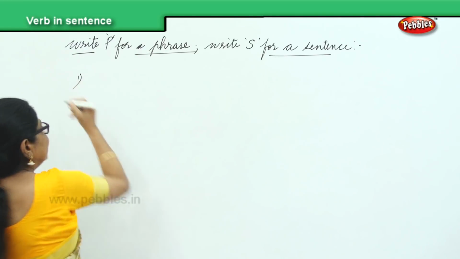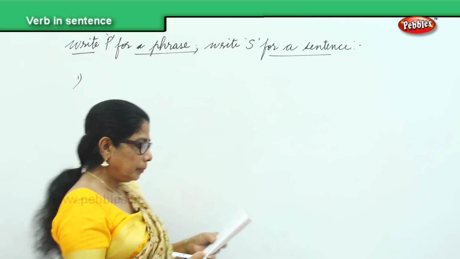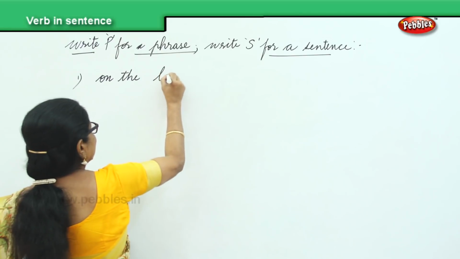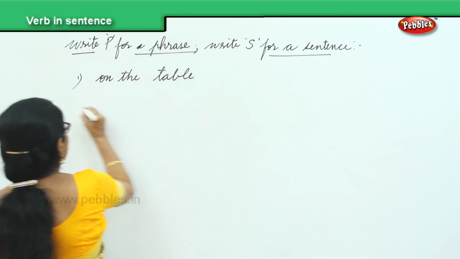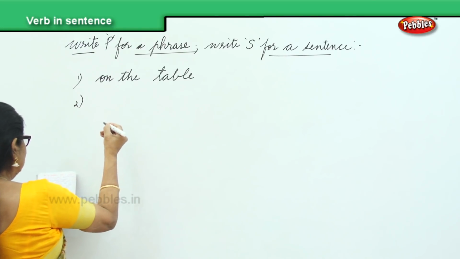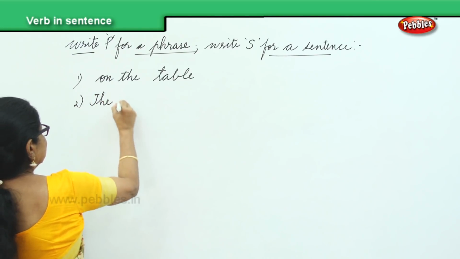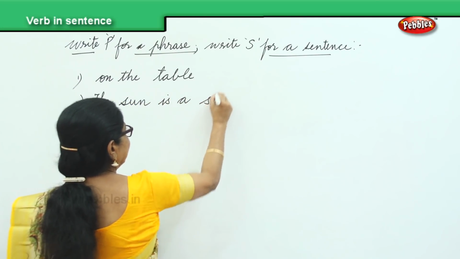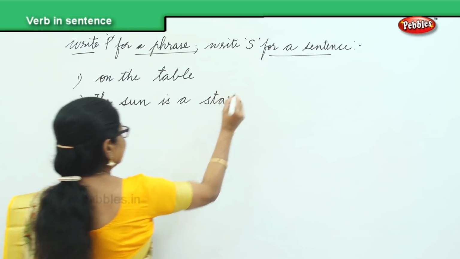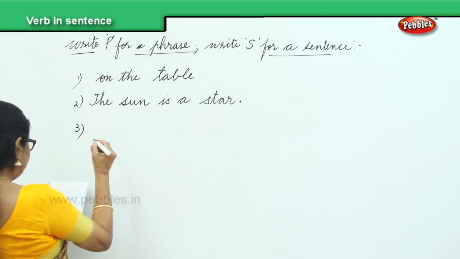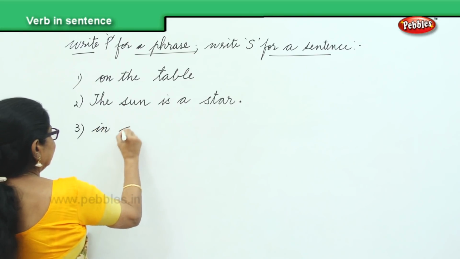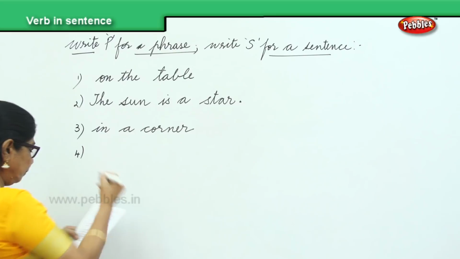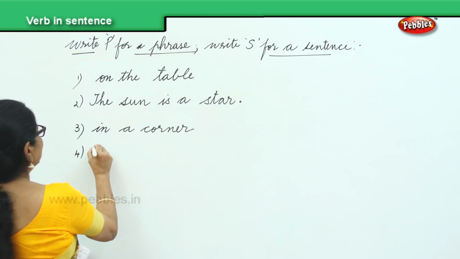The first one we have here is on the table. Next we have the sun is a star. Next, in a corner. And then you have, they are enjoying music.